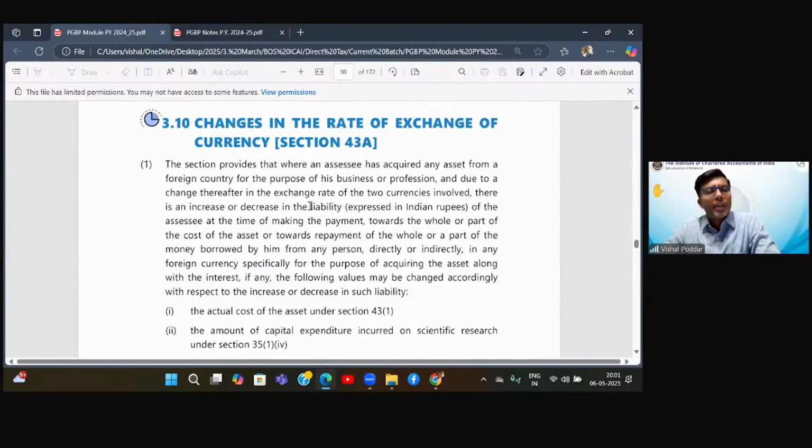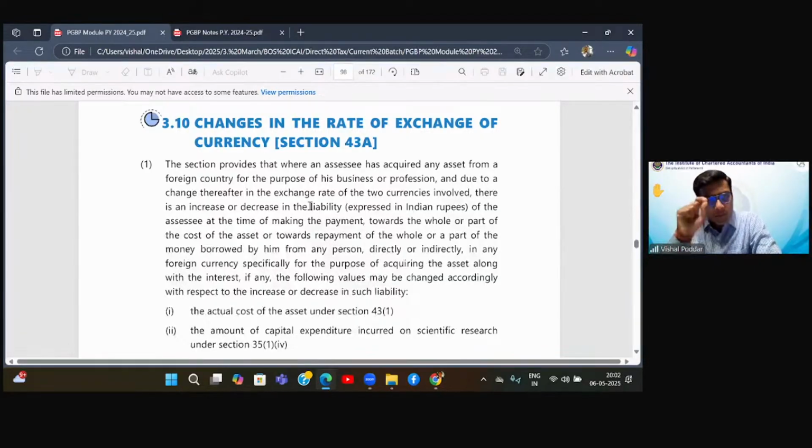Now, what does AS 11 deal with? AS 11 deals with the effect of changes in foreign currency rates. For that purpose, AS 11 has categorized your entire trial balance into, let us say, balance sheet items and non-balance sheet items. Over there, the terminologies are different, but I'm giving you simplified terminologies. Technically, you'll read there: balance sheet items, non-balance sheet items, and within balance sheet items, different categories. I'm only talking about what is relevant over here. I'm not explaining your entire AS 11 because that is not part of my discussion. Now in the balance sheet, you have some long-term assets in the form of building, machinery, etc.